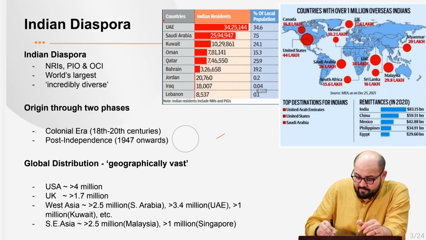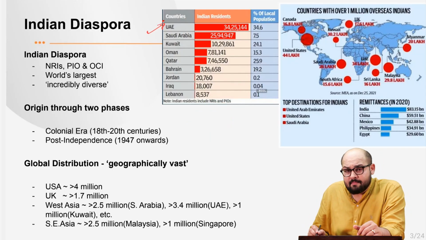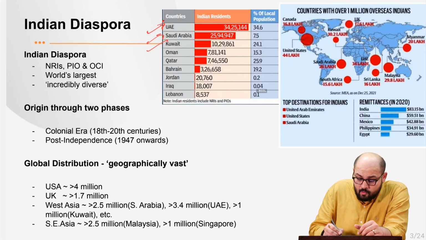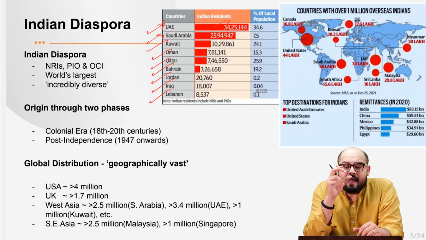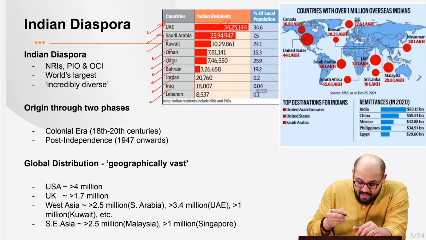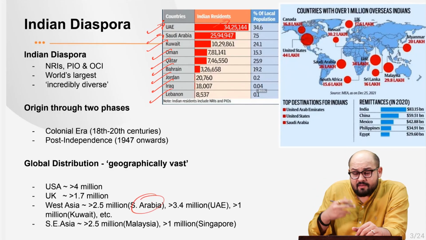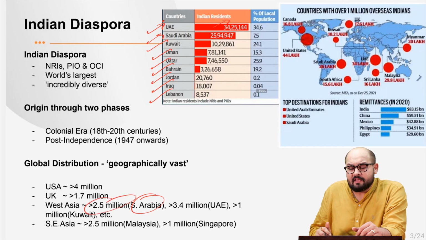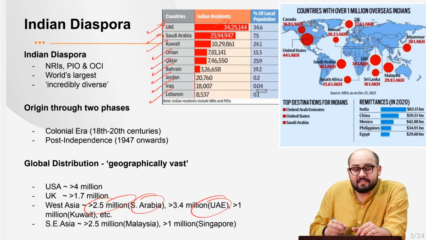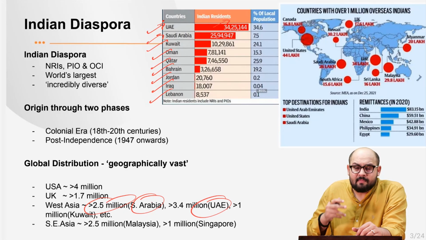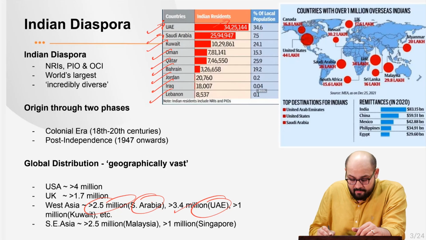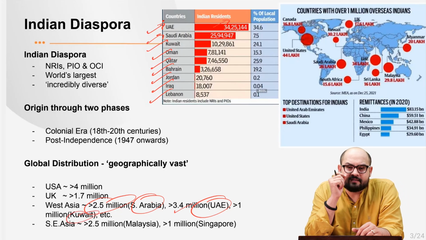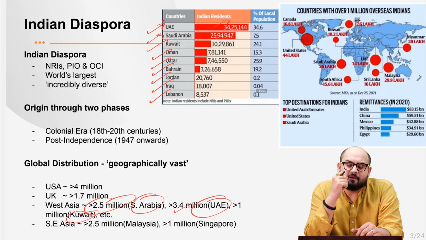Now, if you see, we have countries like United Arab Emirates, Saudi Arabia, Kuwait, Oman, Qatar, Bahrain, Jordan, Iraq, Lebanon, right? Now, they have a huge chunk of their population as Indian migrants, right? So we have Saudi Arabia, where we have more than 2.5 million, more than 25 lakh people of Indian origin. Then UAE, more than 34 lakh people of Indian origin, residing in UAE. Then the small country of Kuwait, which has more than 10 lakh people of Indian origin, right?